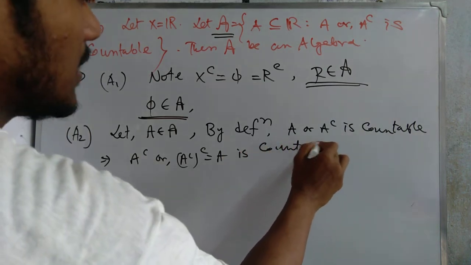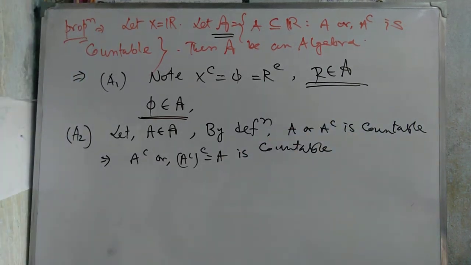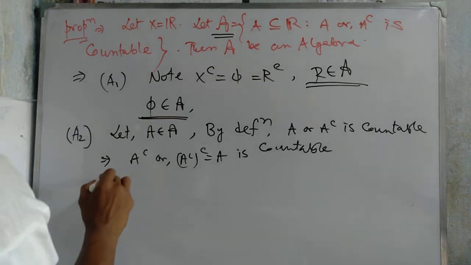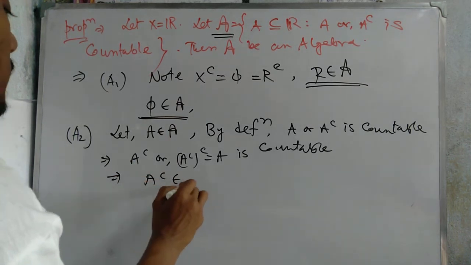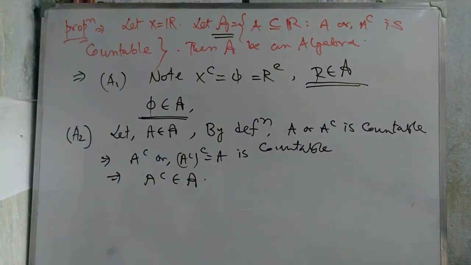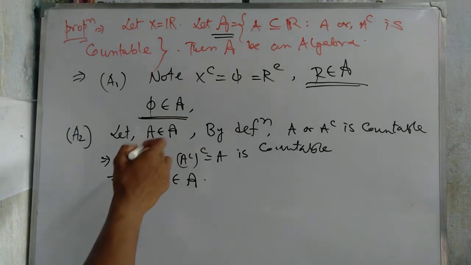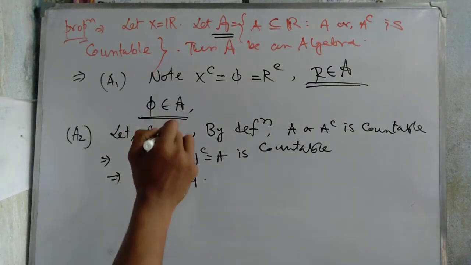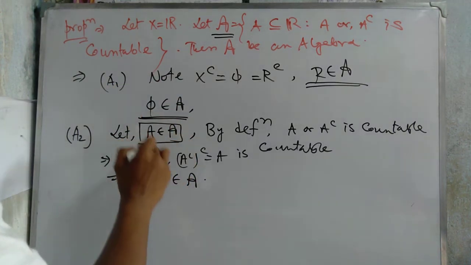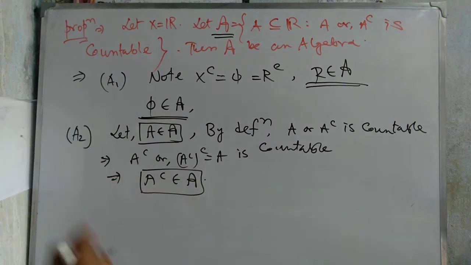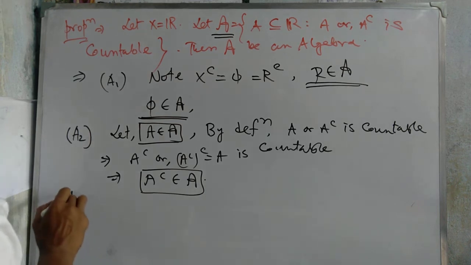Yes or no? Yes, not a problem at all. We write in this way. So we talk about here this one, A complement belongs to this collection. So if A belongs to this collection, then we get A complement belongs to this collection. So the second condition is satisfied. Now we're going to the third condition.